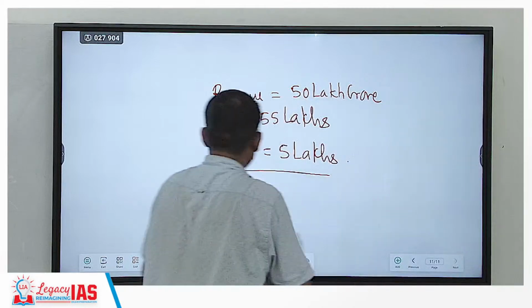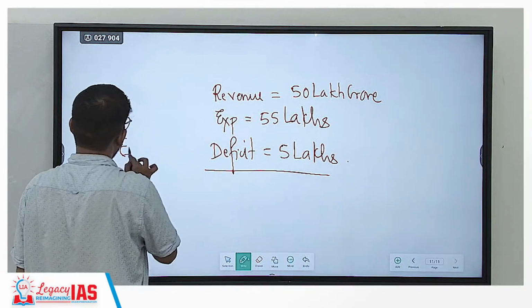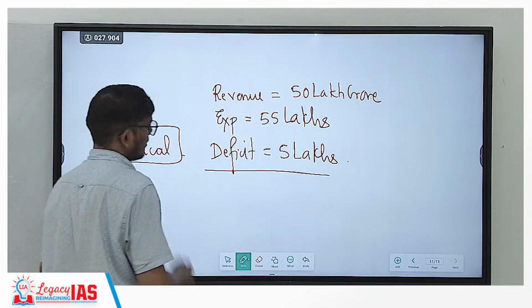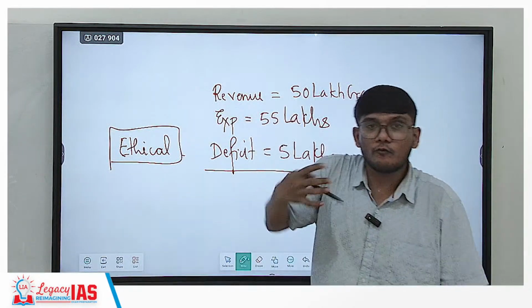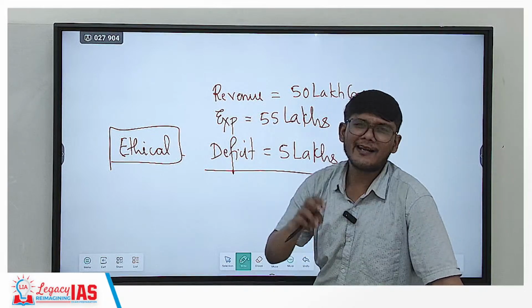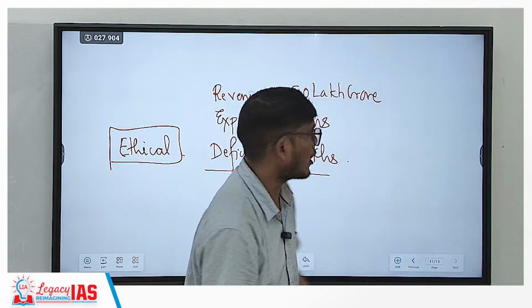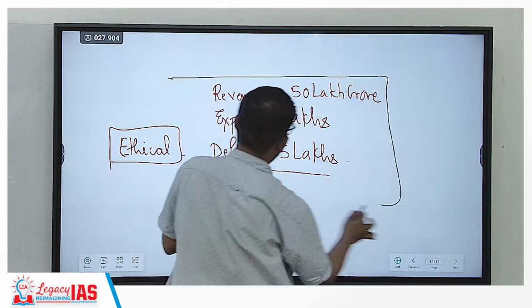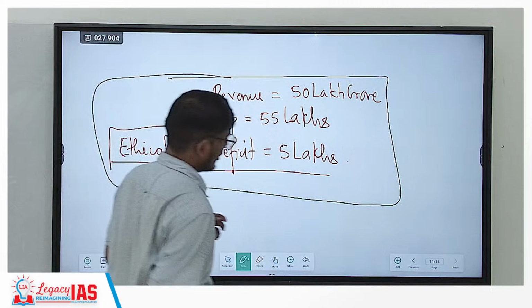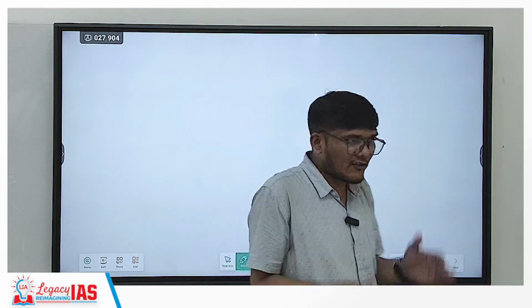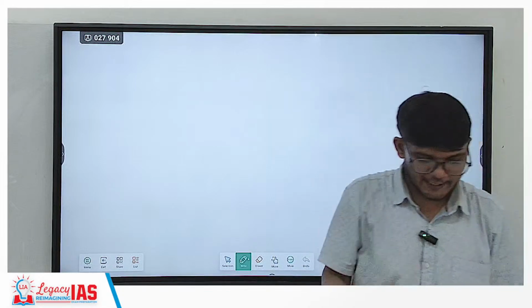So this is going to be ethical, right? Because that we saw would be borderline unethical. You have the money and you're not spending and people are dying. So that would not be the case. This will be the case. That is why I said that the budget should be a deficit budget. Deficit means revenue is less and expenditure is more.